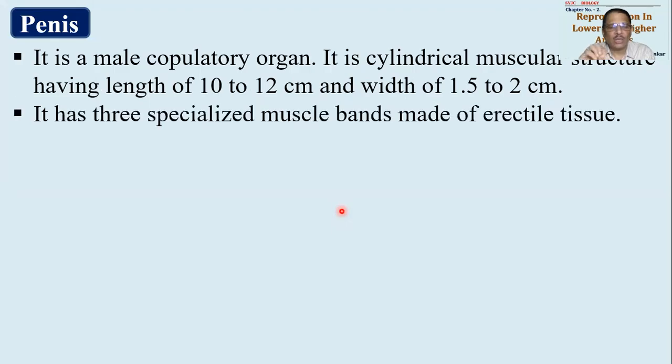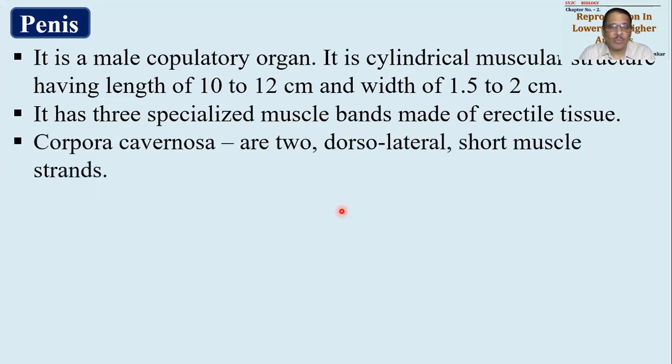Okay, it is a loose muscular organ normally, and will be composed of 3 muscular bands. And these muscular bands are made up of specialized tissue called erectile tissue. Now, what is this erectile tissue? Erectile tissue is muscle with a network of blood vessels in it. तो muscles के अंदर से blood vessel का network रहेगा, so it will be called erectile tissue.